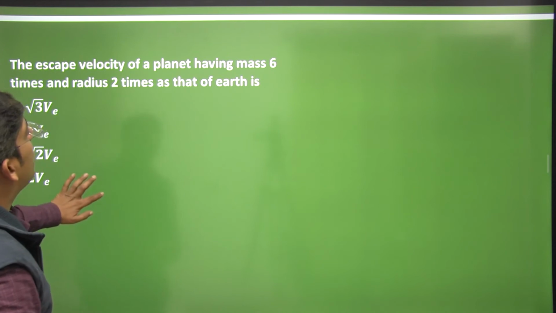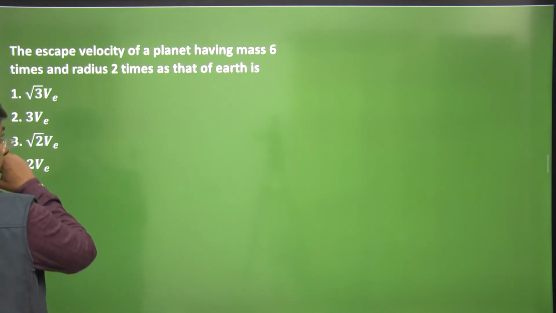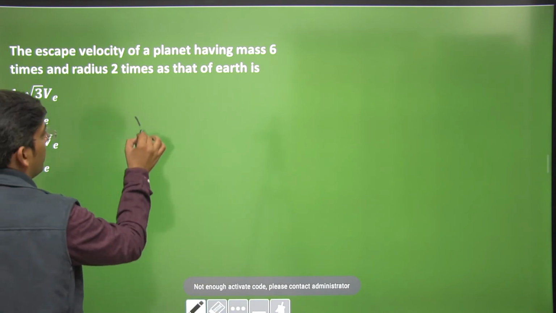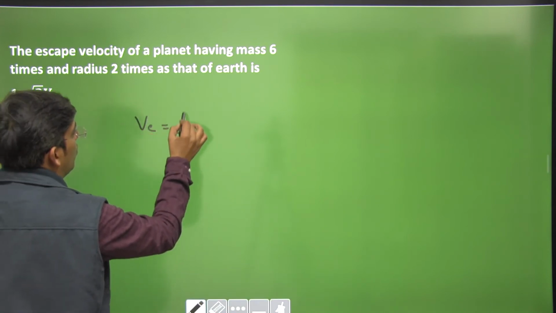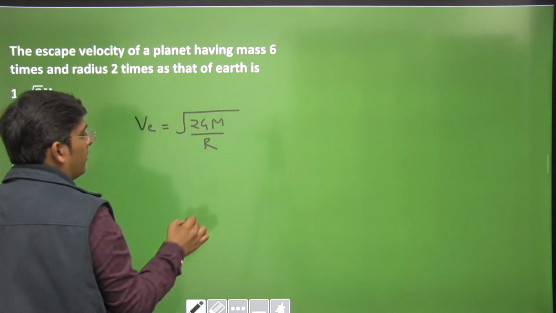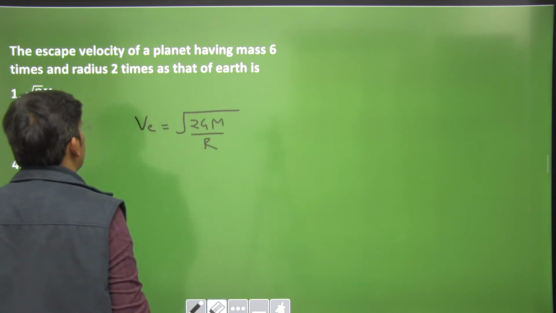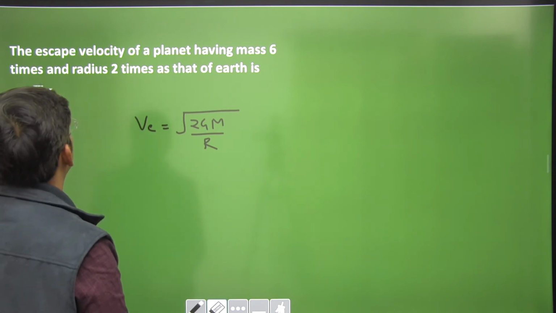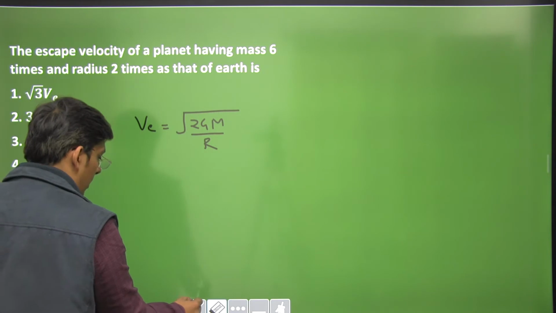Escape velocity of a planet having mass and radius, okay. Do we have a formula for escape velocity? Yes, it is under root 2GM divided by r, right? The escape velocity of a planet having mass 6 times the mass of earth.